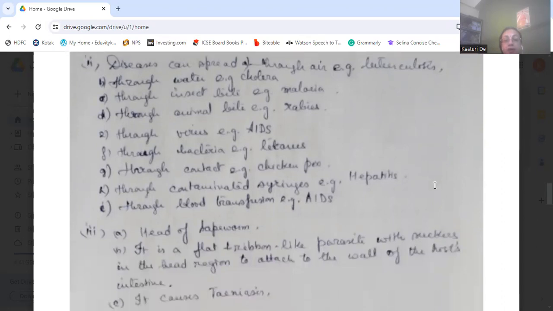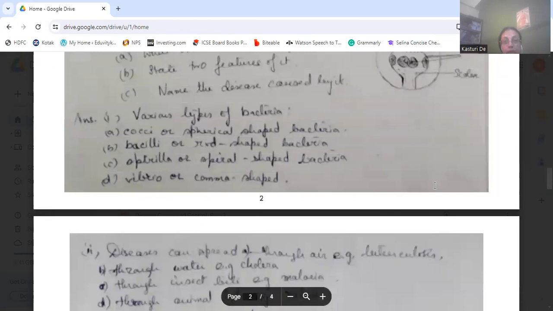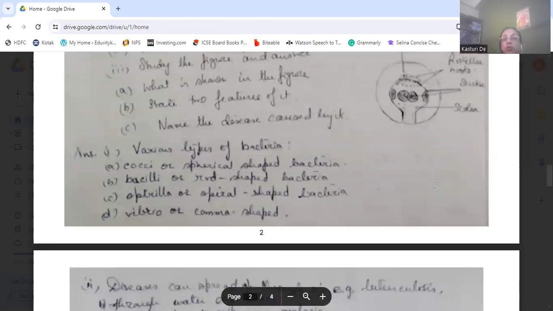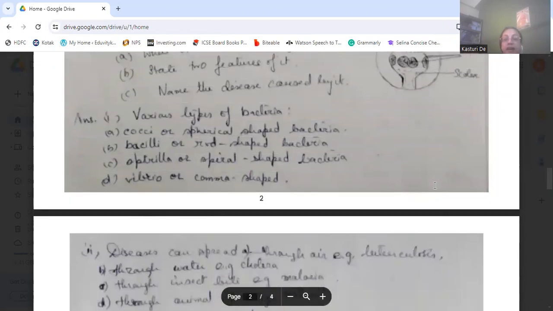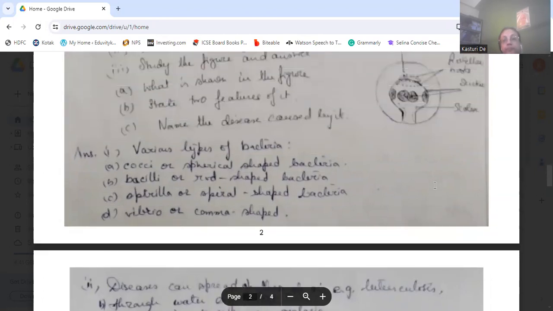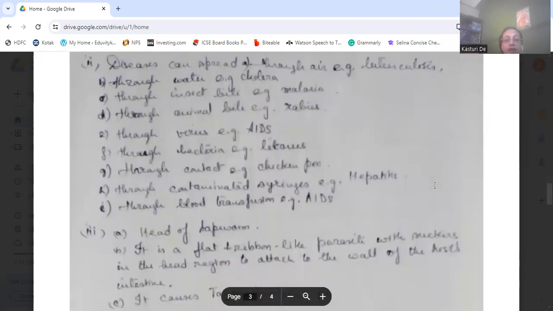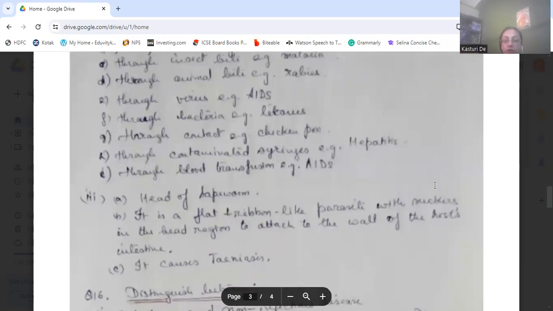Then we need to identify the figure. Now, what is shown in the figure? It's the head of the tapeworm. Now, state two features of it and name the disease caused by it. So it's the head of the tapeworm. It is also called a flatworm, you can say.